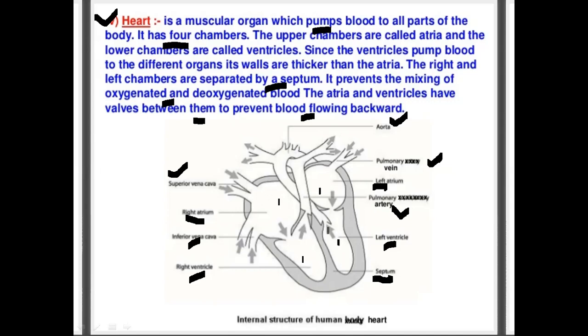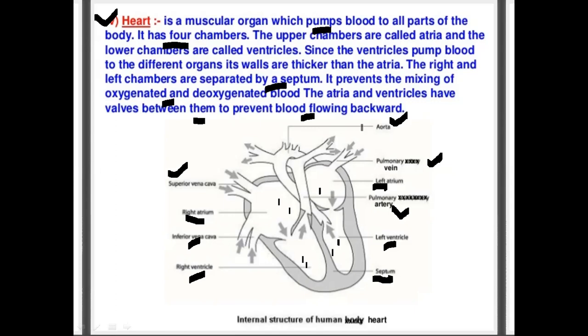It has four chambers: the left atrium, the right atrium, the left ventricle, and the right ventricle. Attached to the left atrium is the pulmonary vein, which carries oxygenated blood from the lungs to the heart.